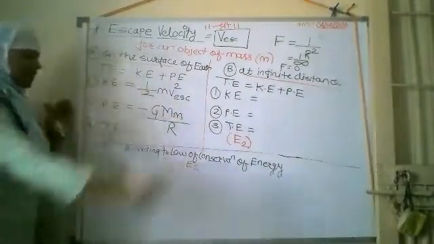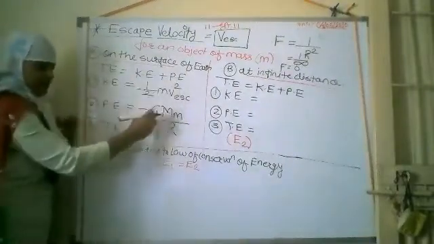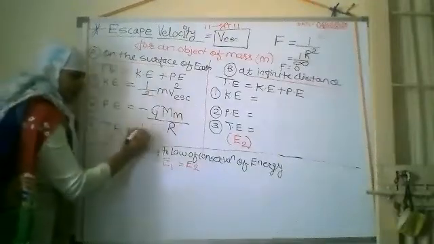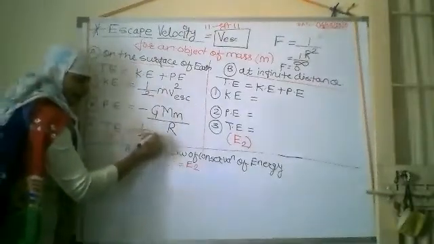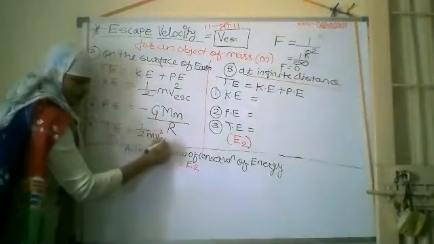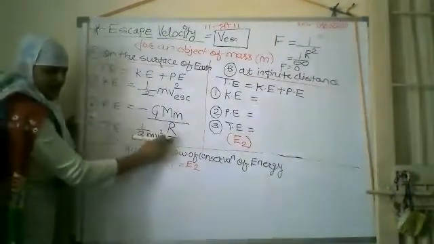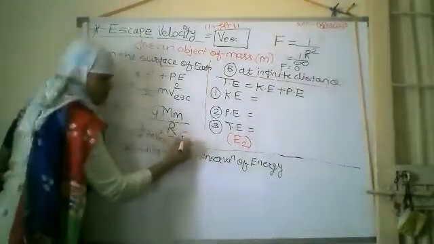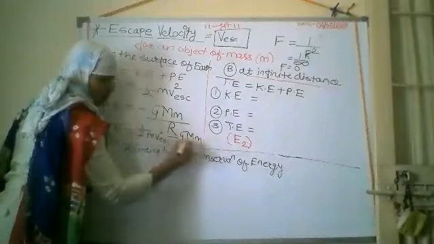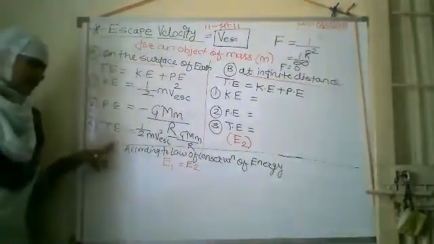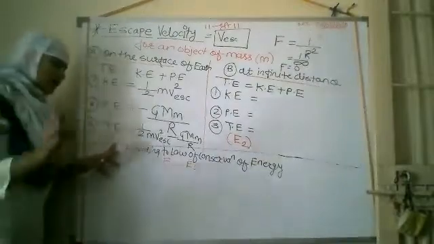So what is the total energy here? Addition of kinetic energy plus potential energy, using this equation. So kinetic energy is half m v escape square plus potential energy, which I am writing with a minus, minus GMm upon r. This is our total energy, which is called E1, on the surface of the earth.